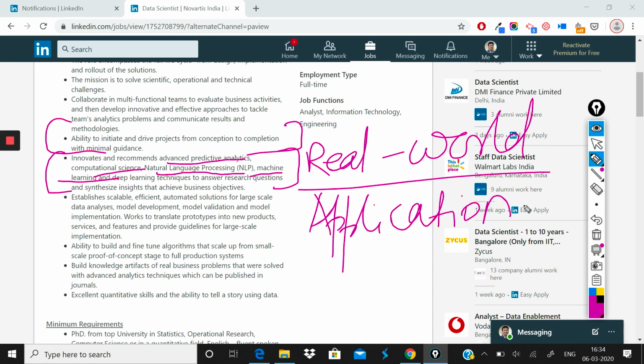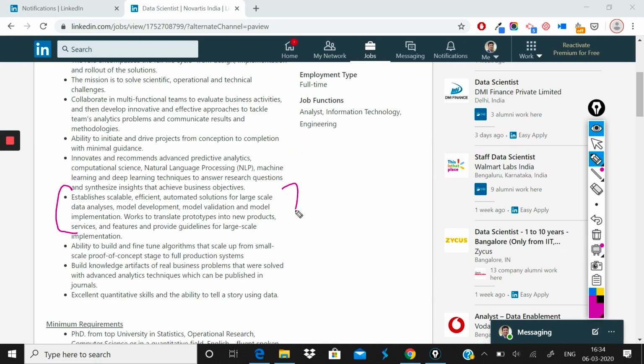After that, the JD mentions that you should be able to establish scalable, efficient, automated solutions for large scale data analysis, model development, model validation, and model implementation. What is important here is the phrase large scale data analysis, and scalable, efficient, and automated solutions.